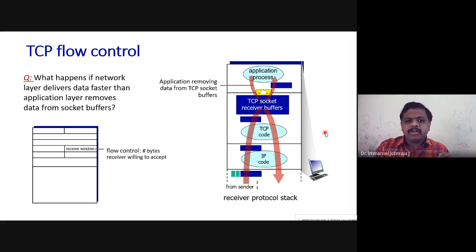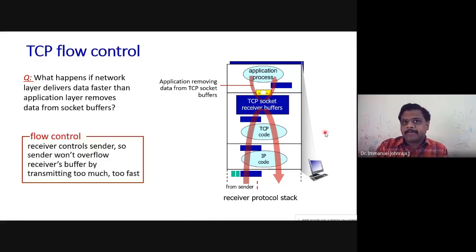Now this flow control indicates to the sender how much space the receiver has. "Sir, don't send anything more than 500 bytes because I don't have room beyond that." This is how the receiver will indicate to the sender side. So in flow control the receiver controls the sender. In other words, the receiver tells the sender, "Sir, please don't disturb me too much, this is my capability."